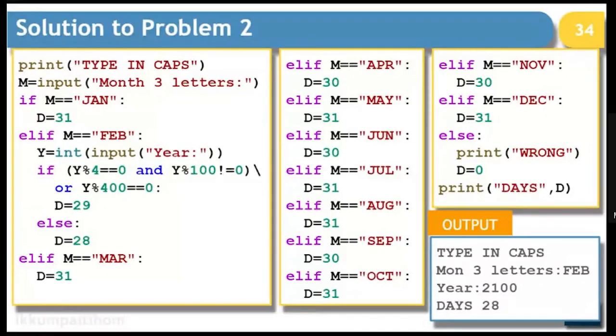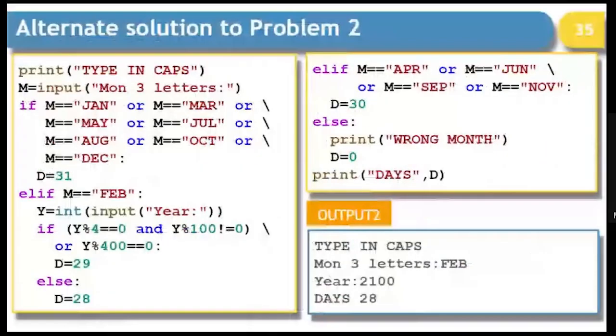Now, if I have to do this program in a little smaller representation, I'll prefer going this way. So if I write all those months which are carrying 31 days, I'll put them together, separated by the OR operator. And then if the month is February, I'll put the leap year check exactly the manner the earlier example carried.